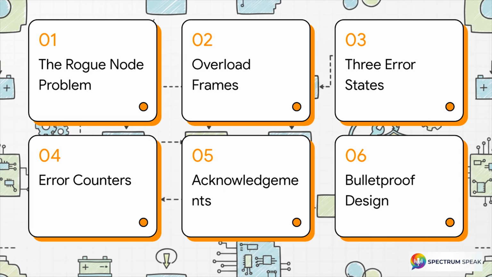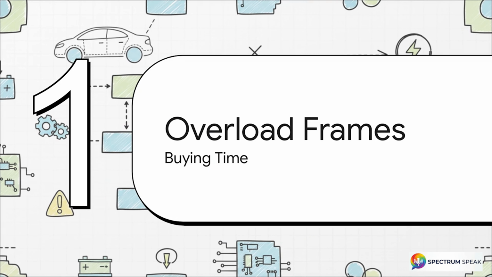1. The rogue node problem. 2. Overload frames, buying time. 3. The 3 error states. 4. Tracking mistakes, error counters. 5. The acknowledgement mechanism. And finally, 6. Bulletproof network design.